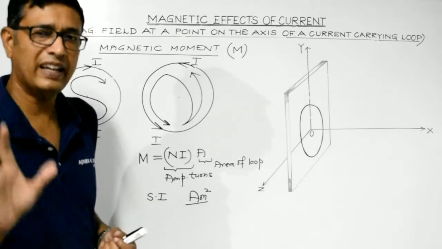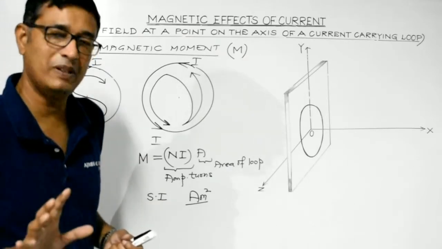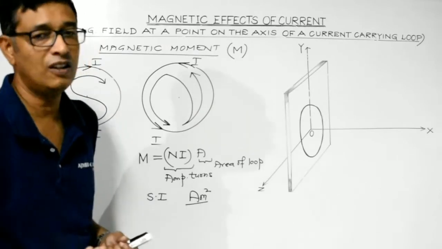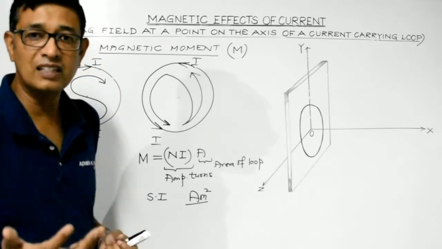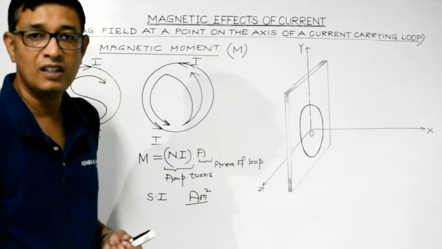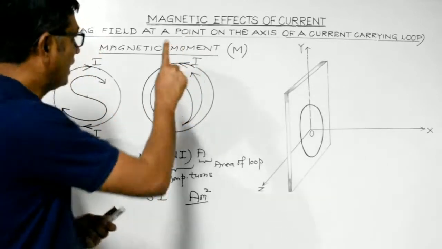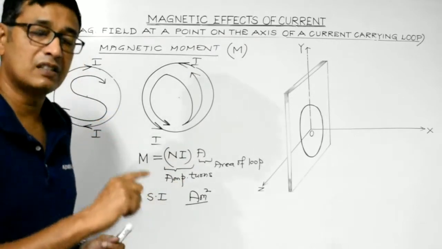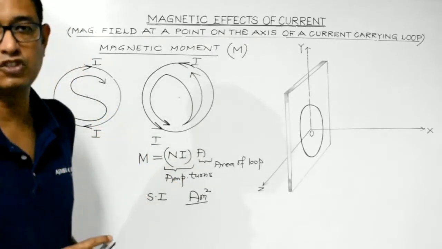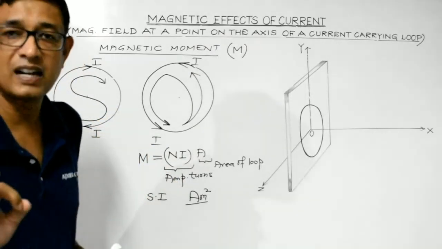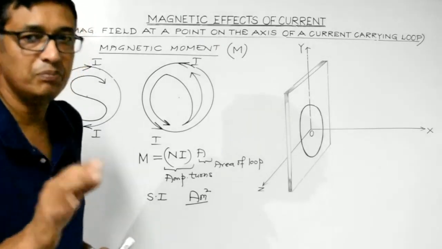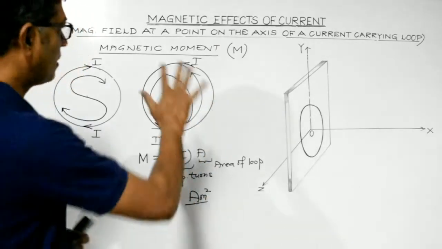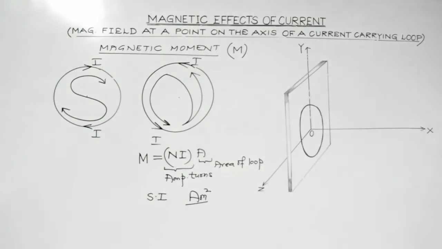So basically, any closed current carrying loop will behave as a magnetic dipole, and since it behaves as a magnet, it must possess magnetic moment. So in the case of a current carrying loop, the magnetic moment is given by the product of the ampere turns and the area of the loop under consideration. So SI unit of magnetic moment is ampere meter square. Now coming back to this particular topic.